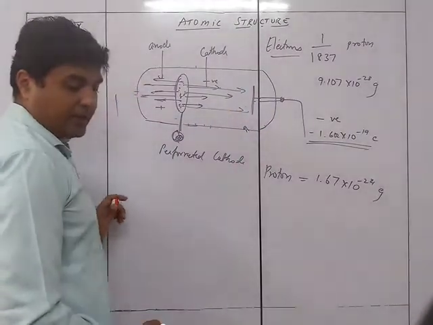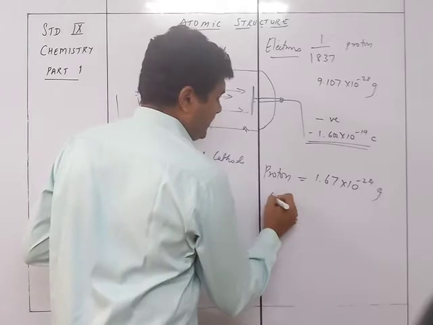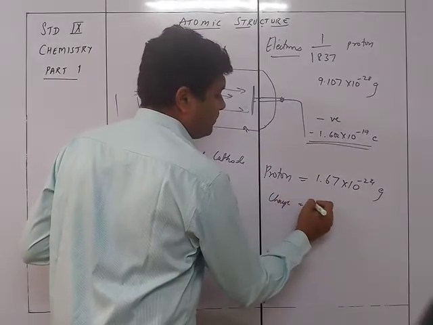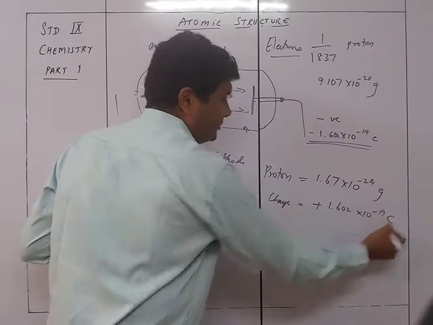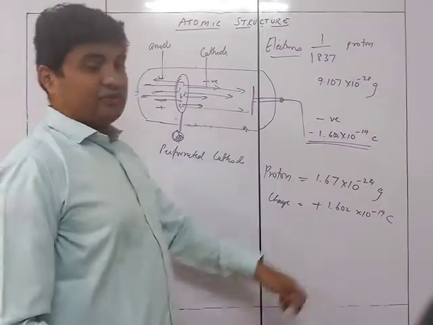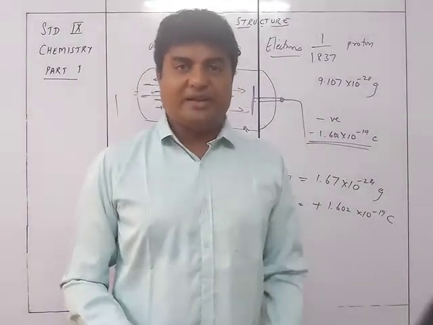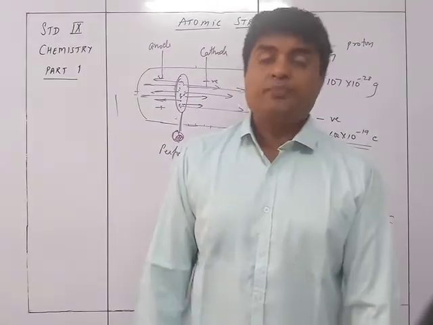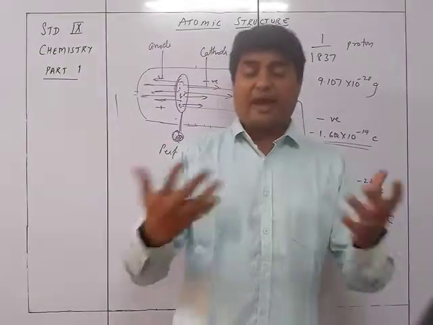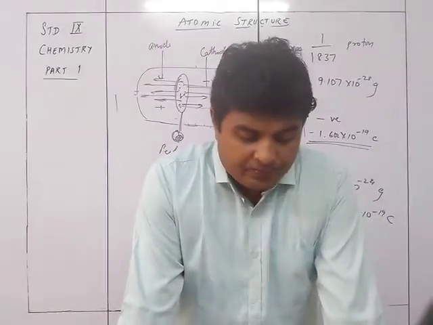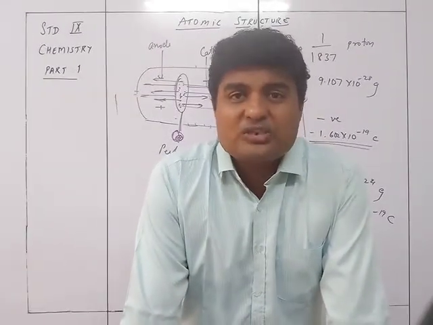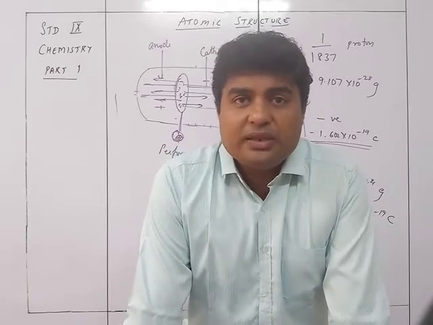The charge is positive 1.602 into 10 raised to minus 19 coulomb. Because the electron is negative, this has to be positive, and the charge has to be the same because the atom as a whole is electrically neutral. That is how scientist Goldstein discovered the protons.